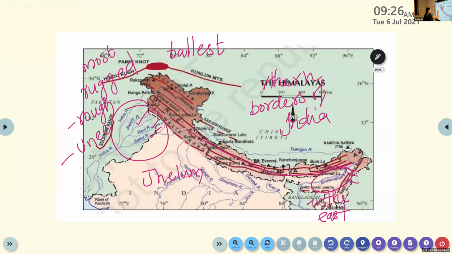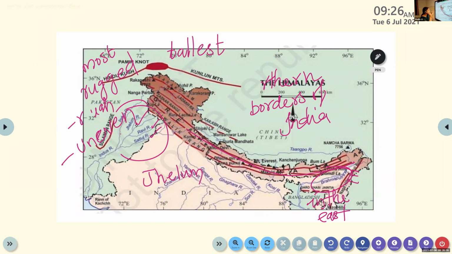Uneven. E-V-E-N. Uneven. Ma'am, can you repeat that point again? Okay, wait. So the Himalayan mountains are the tallest and the most rugged mountains in the world. So there are two points. First one is the tallest or the loftiest mountain in the world.